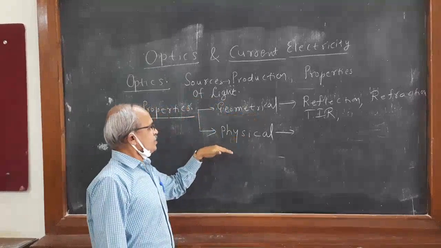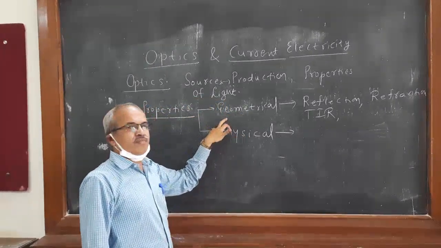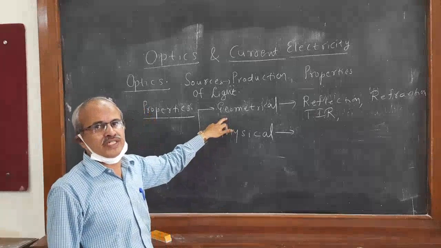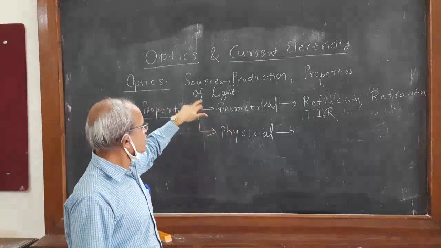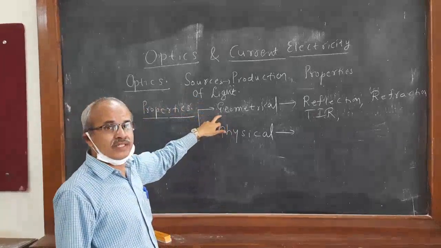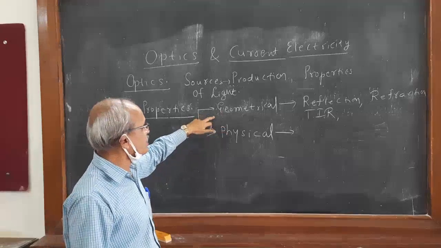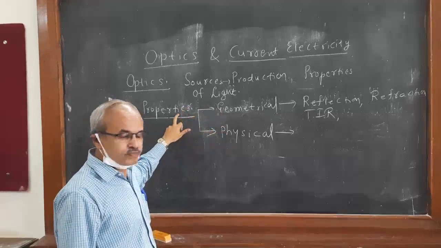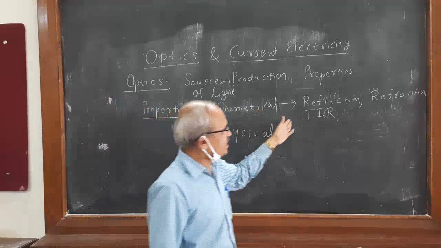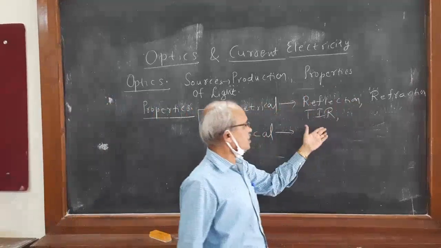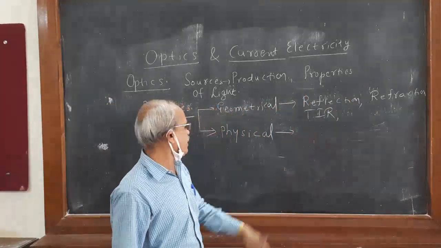We can study them by geometrical methods, therefore it is called a geometrical property, whether it is reflection, refraction or TIR, total internal reflection.